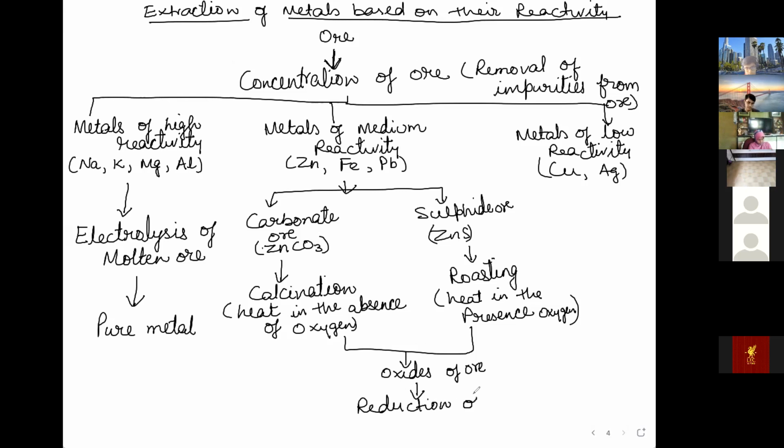Okay, so reduction of metal, simple, using carbon. Here you cannot do this reduction of metal using carbon because in highly reactive metals there is very tight bonding with oxygen. But here you can do it because they are not that strong, they are medium reactive metals. So you can use reduction using carbon.